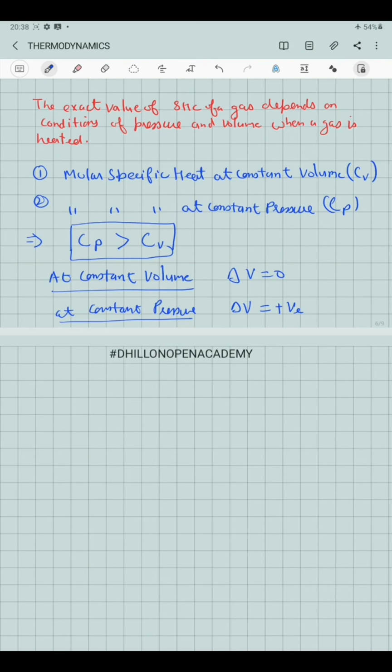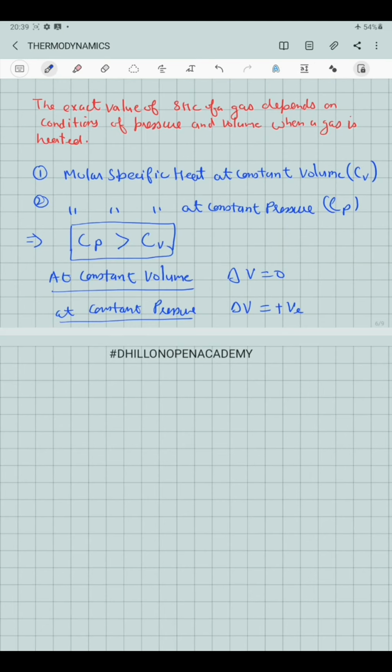There is no change in the volume. Now if the same gas is allowed to increase its temperature at constant pressure, and we again supply the same 10 joule of heat energy, some part of that 10 joule energy will be used for expansion purposes.